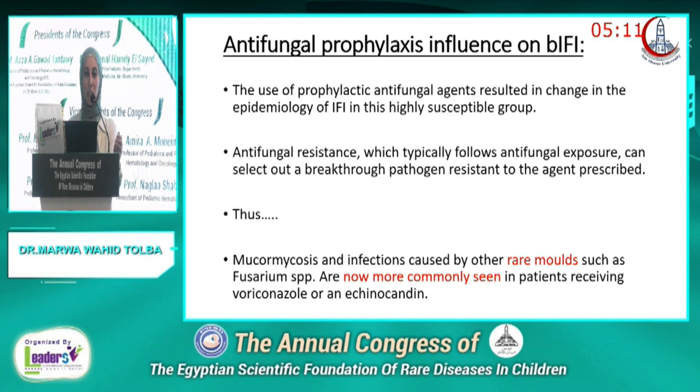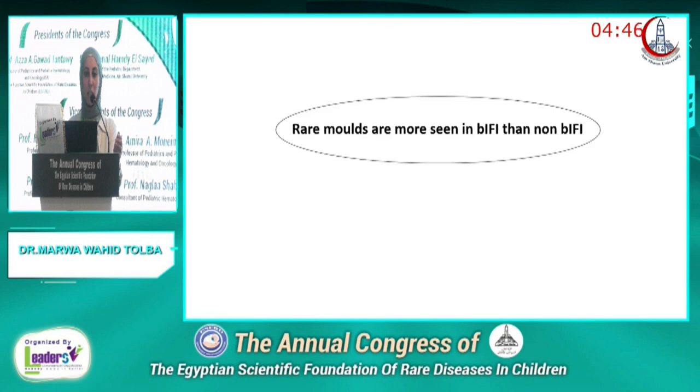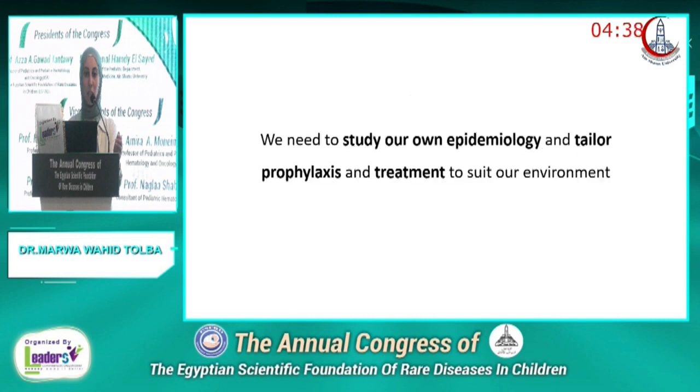Antifungal prophylaxis influence on breakthrough invasive fungal infection. The use of prophylactic antifungal agents resulted in a change in the epidemiology of invasive fungal infection in this highly susceptible group. Antifungal resistance, which typically follows antifungal exposure, can select out a breakthrough pathogen resistant to the agent prescribed. Thus, mucormycosis and infections caused by other rare molds, such as Fusarium, are now more commonly seen in patients receiving voriconazole or an echinocandin. Actually, rare molds are more seen in breakthrough invasive fungal infection than non-breakthrough invasive fungal infections. So we need to study our epidemiology and tailor our prophylaxis and treatment to suit our environment.